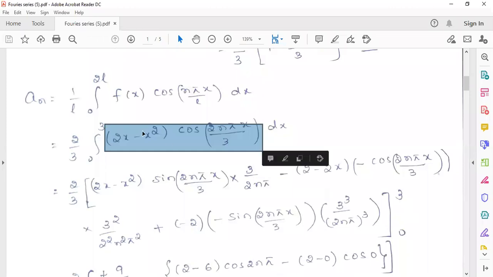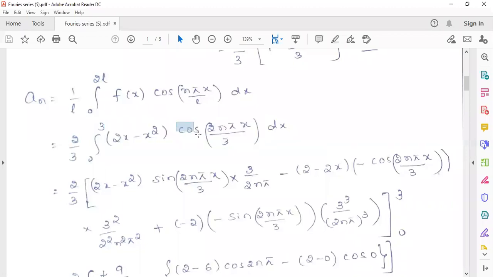Now you have to apply Bernoulli's rule, that is integration of uv. Here I will take 2x minus x square as u, and cos 2n pi x by 3 as v. So we have 2x minus x square, u, into the integration of v. Integration of cos ax is sin ax by a, so it will become sin 2n pi x by 3.